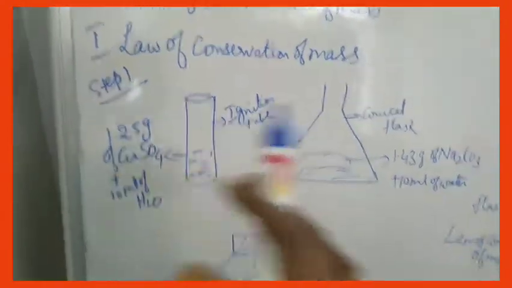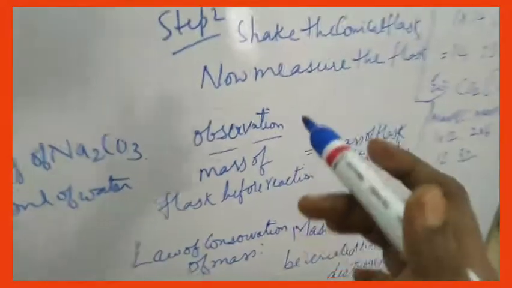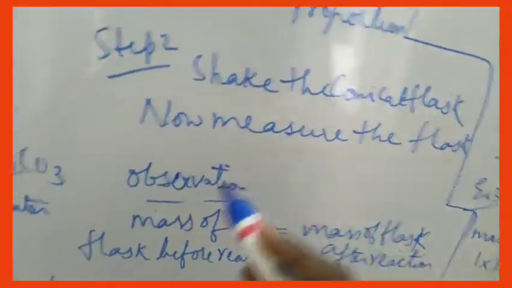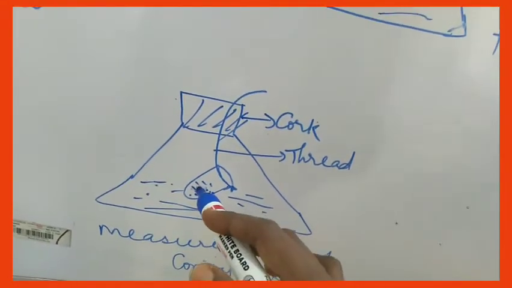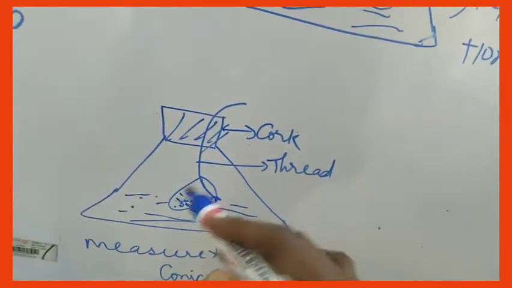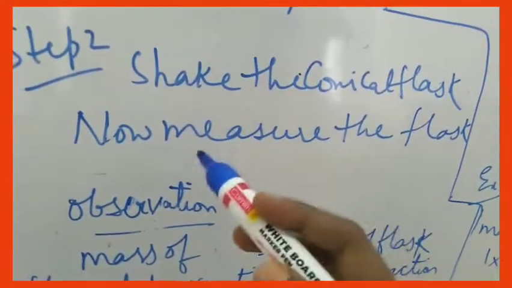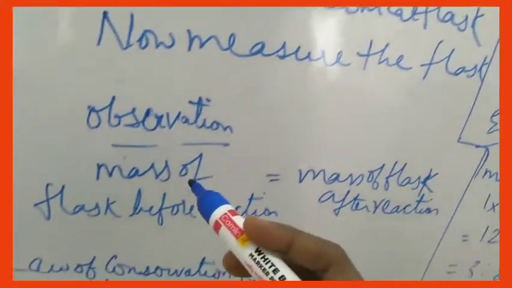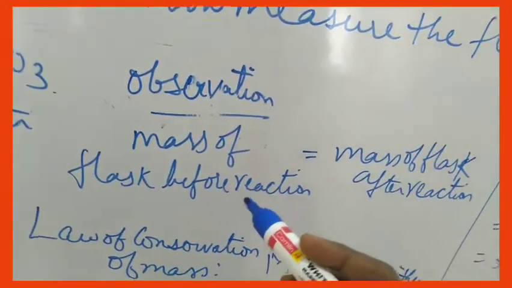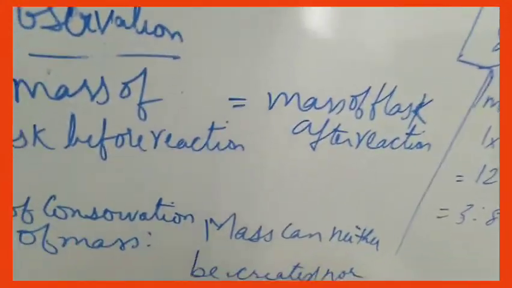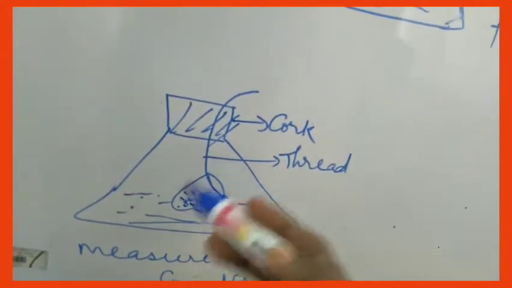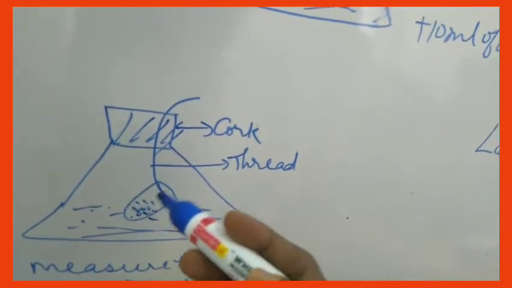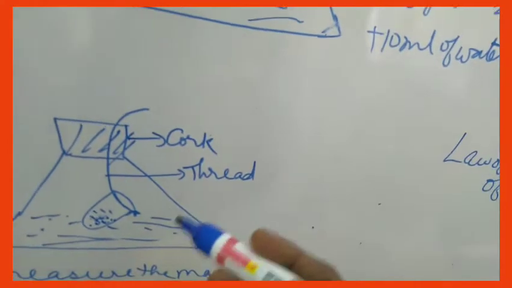This is step 1. Now step 2: shake the conical flask, shake the entire thing. Then the contents in the tube as well as the contents in the conical flask react. After the reaction is done, you measure the flask again. What you observe is that the mass of the flask before the reaction is equal to the mass of the flask after the reaction. That means there is no change in the mass of the entire conical flask before and after the reaction.